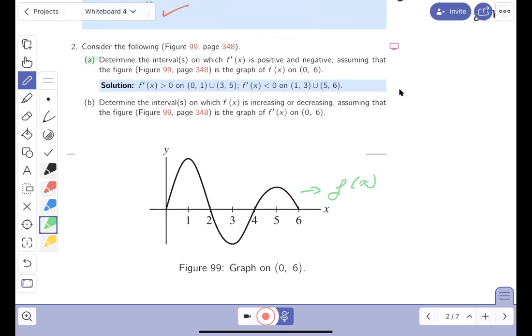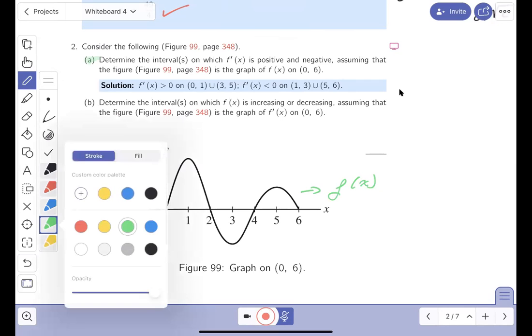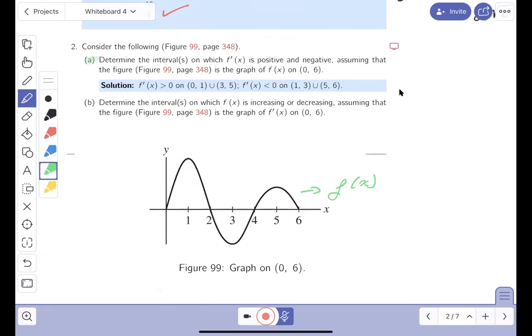All right, so determining intervals in which f prime is positive. Well, let me go through this with you. F prime would be positive when the function is increasing. So where is it increasing? It's increasing here, and it's increasing here. Now, some students may argue with this. They say, oh, I can't get those numbers. You're looking at the numbers.